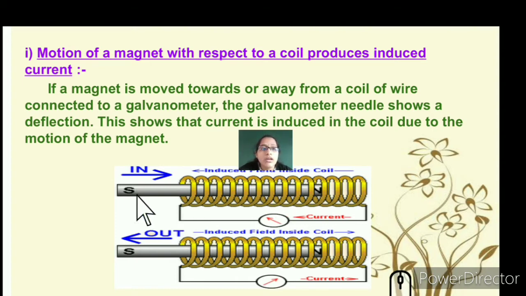So this is the magnet, with a south pole and north pole, and you have a wound wire that is connected to the galvanometer. What happens here when the galvanometer is on is that when you push this rod, which is considered to be a magnet, towards the coil or away from the coil, there is a slight deviation in the current. You can see the deviation in the current in the galvanometer.